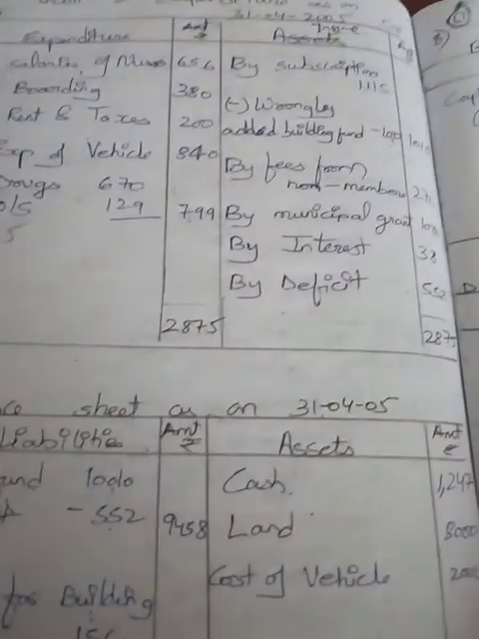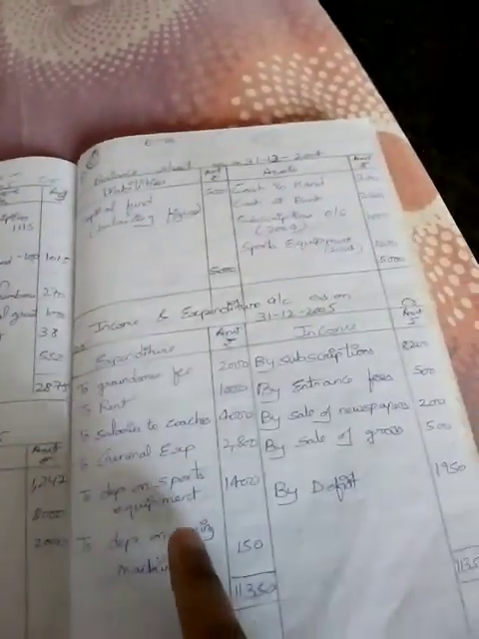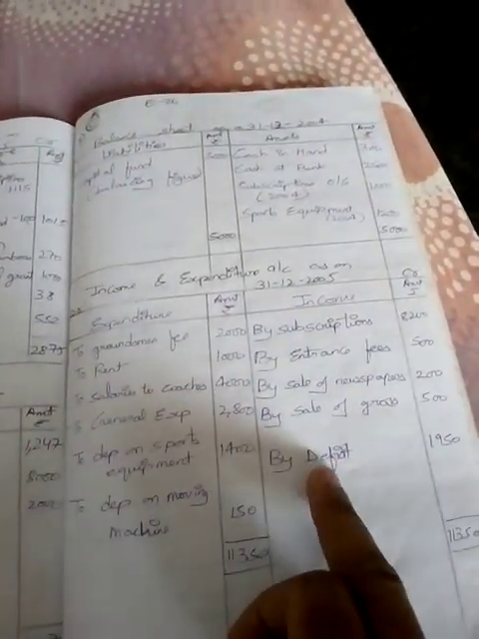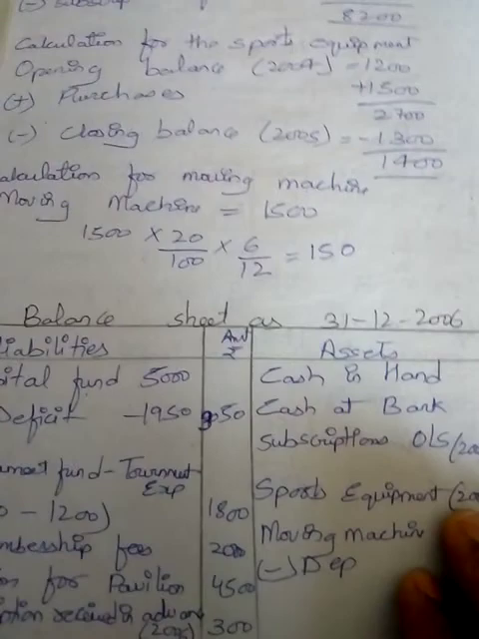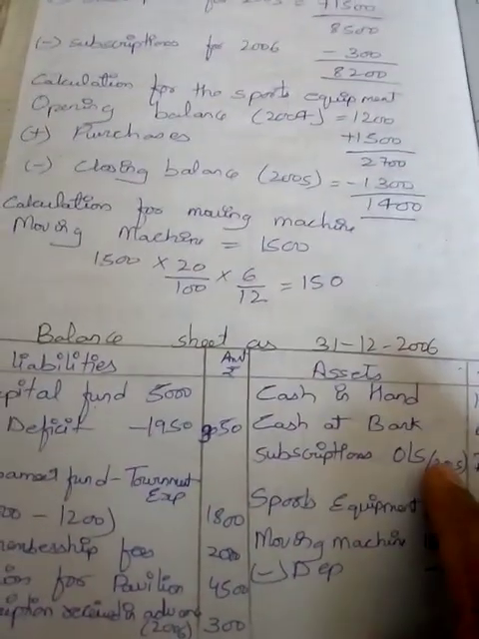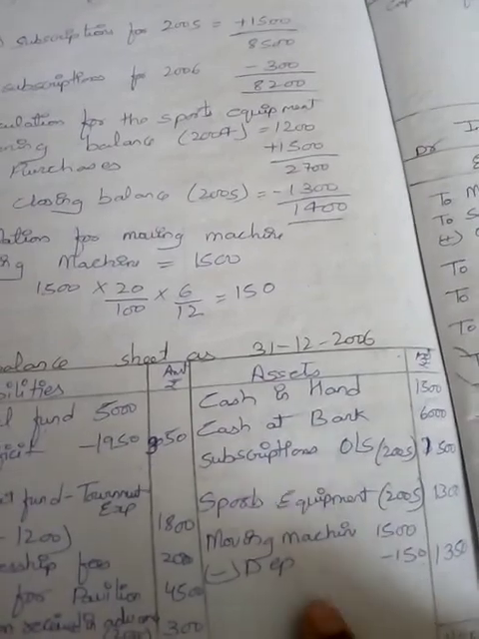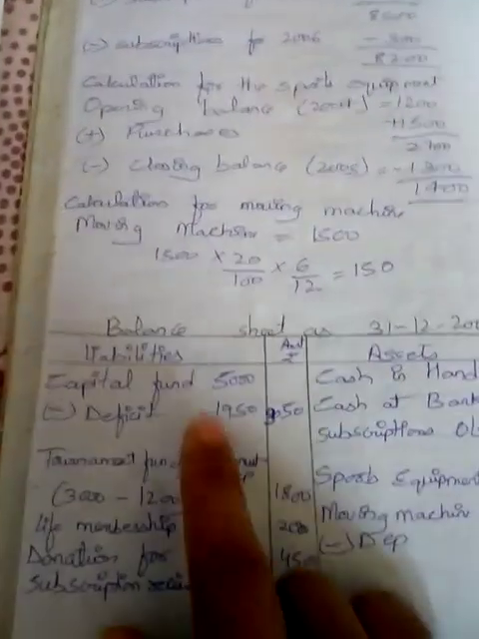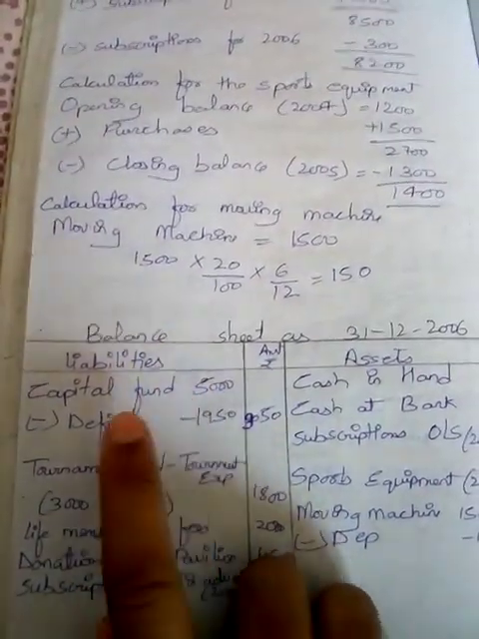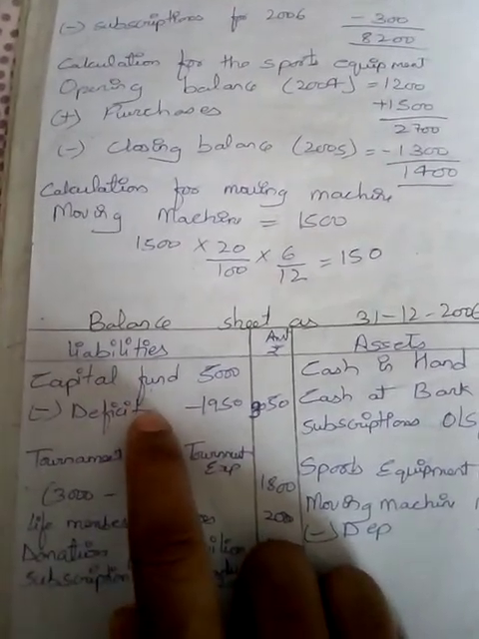Once we have posted all the transactions, we have to find the difference between the income and expenditure. We got a deficit, which means that income is more than the expenditure. Once we got this, we open the closing balance sheet. Cash in hand and cash at bank are both given as the last two balances on the payment side. Subscriptions outstanding for 2005, sports equipment and machine, we have seen the calculations. Next, capital fund is from the opening balance sheet, and the deficit is from the income and expenditure account.